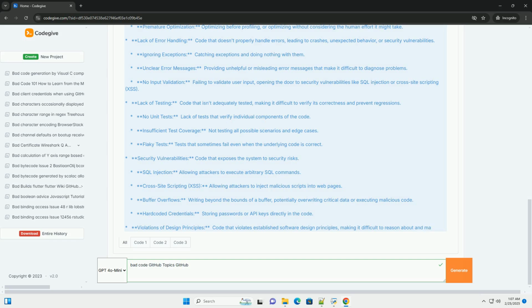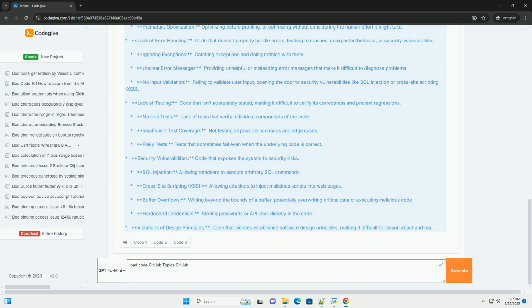No input validation. Failing to validate user input, opening the door to security vulnerabilities like SQL injection or cross-site scripting, XSS. Lack of testing. Code that isn't adequately tested, making it difficult to verify its correctness and prevent regressions.